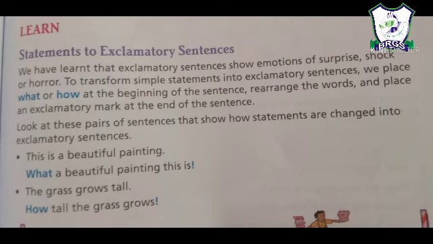The grass grows tall. How tall the grass grows! We have just put how before the sentence, rearranged the places of the words and put the exclamation mark at the end. This is how you turn these statements into exclamatory sentences. Now students, in this lesson we learned how to transform a positive sentence into negative, then a positive sentence into interrogative, then exclamatory. So this was all about the lesson. I hope you have understood it.